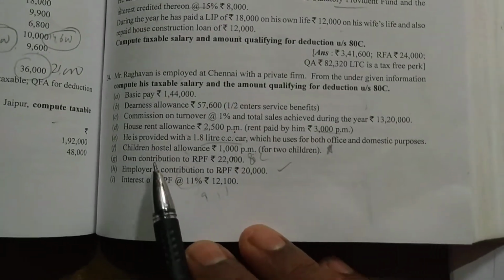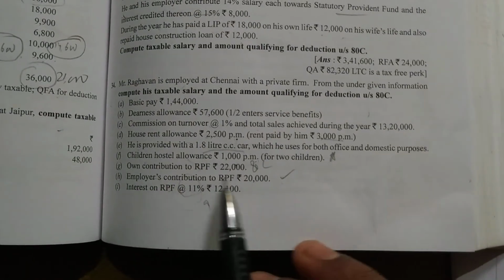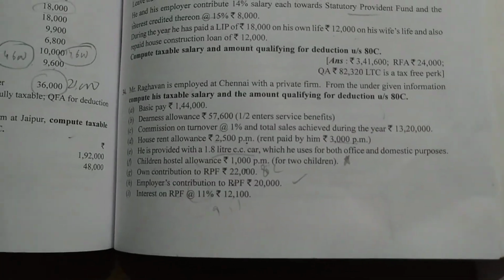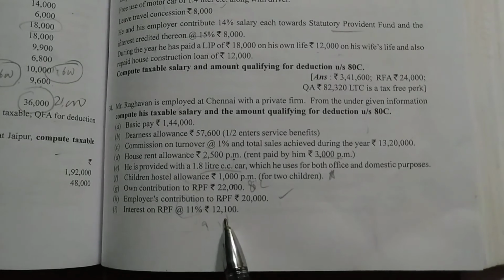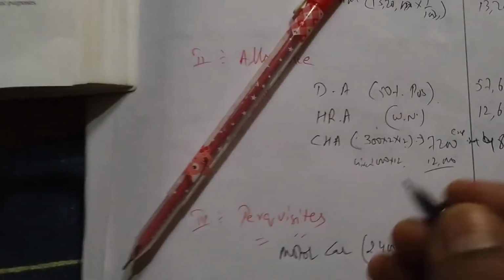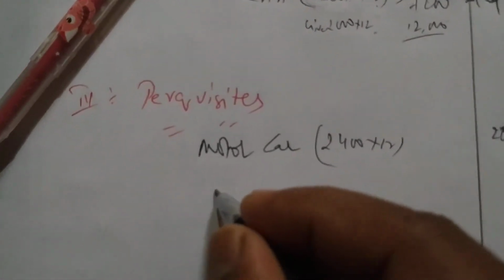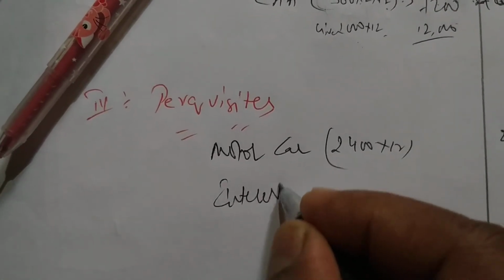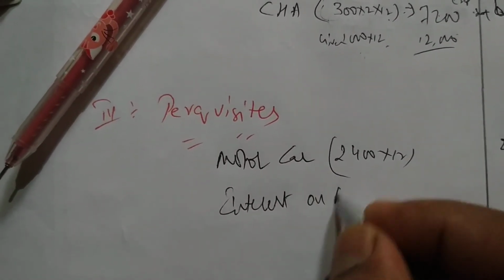Then next we are having what? Own contribution to RPF, not employer contribution. We have to see, it is also exempt. Next is interest on RPF.